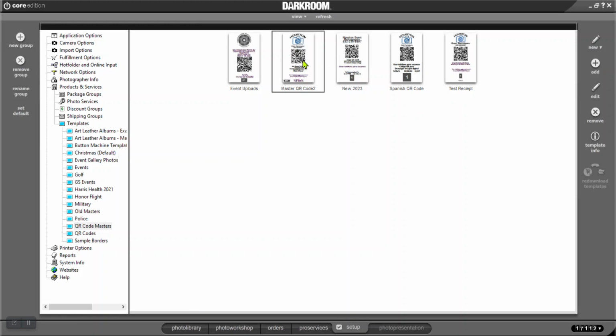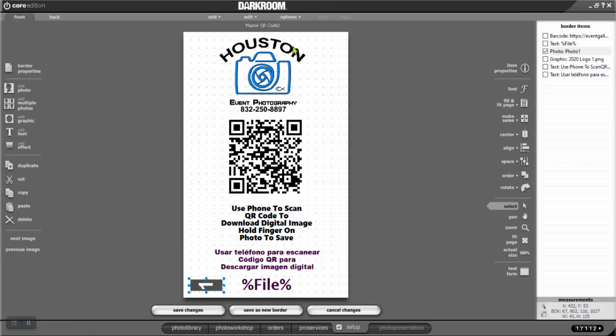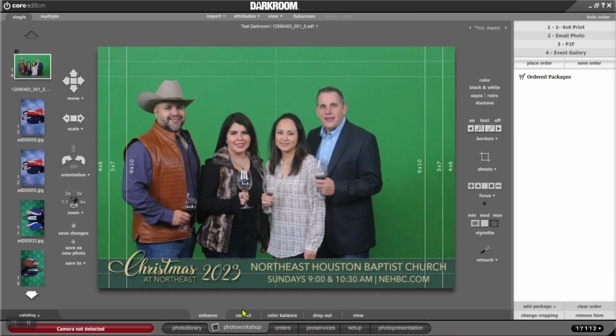And I will show you something while I'm thinking about it. Right here, this little symbol right here, the only reason that's there is that it is the actual photo that you're printing. For some reason, if this is not on there, and it took us a while to figure this out, even technical support, Wally finally showed me how to do it. If you don't have that on there, and you go to your photo workshop and try to do this event gallery thing, it'll come up with a little error message down here that says the file's not found. It wants to print that little picture on there.